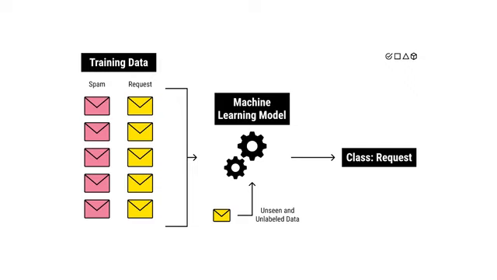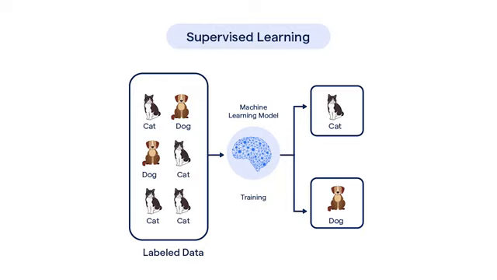Training data is a carefully selected subset of data used to teach machine learning models how to make predictions. It consists of input examples paired with their correct outputs, allowing the model to learn patterns and relationships. For instance, in an email spam filter, the training data would include thousands of emails labeled as either spam or not spam, teaching the system to recognize the characteristics of unwanted messages. Similarly, for an image recognition system that identifies cats and dogs, the training data would contain numerous images labeled as either cat or dog, helping the model learn the visual patterns that define what cats and dogs look like.